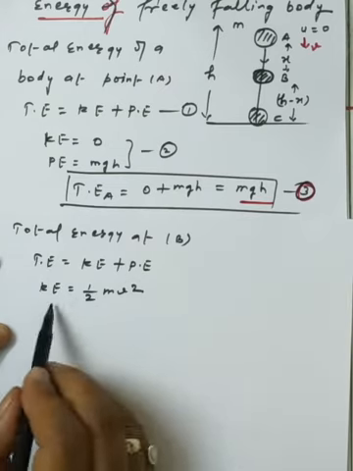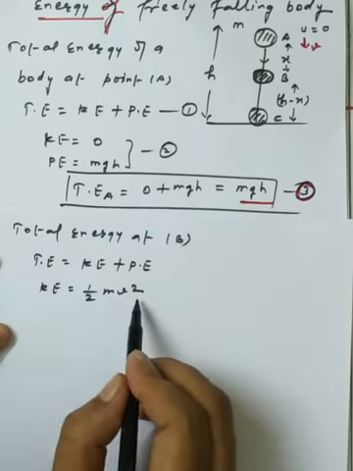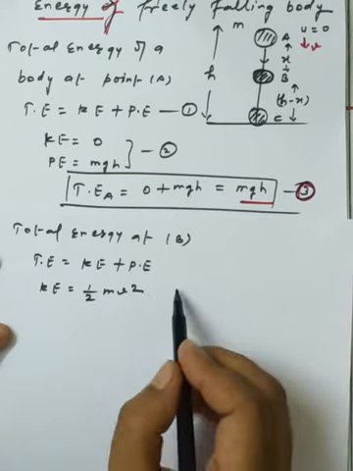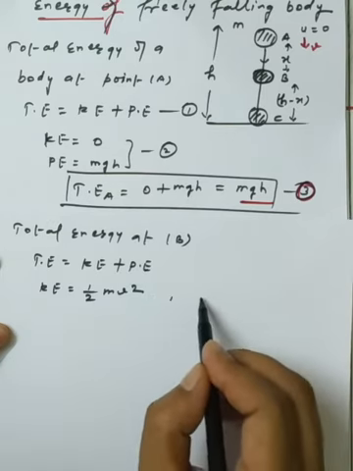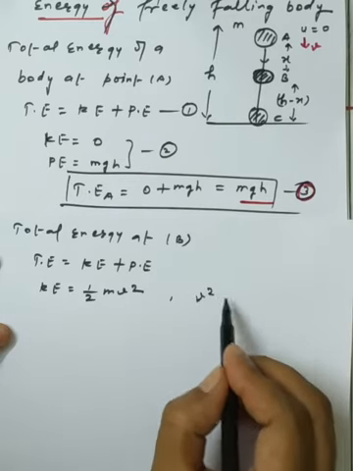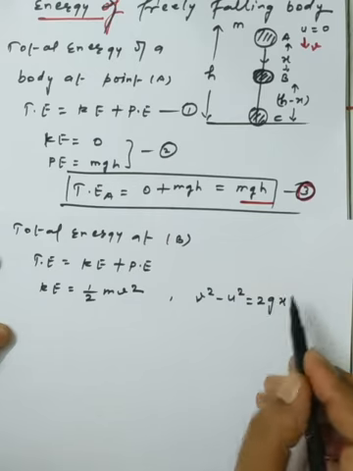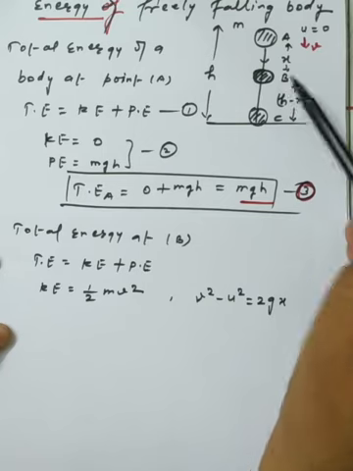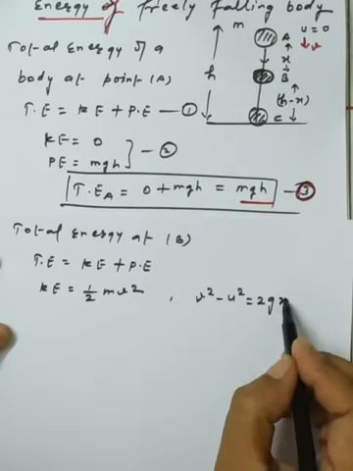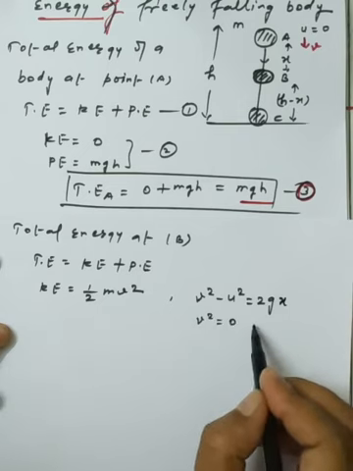So we are representing the kinetic energy using v square, and we are using the third equation of motion, that is v square minus u square is equal to 2gx. Whatever distance it covers from A to B is x. So in place of h we use x, and the initial velocity is 0. So v square minus 0 is equal to 2gx.